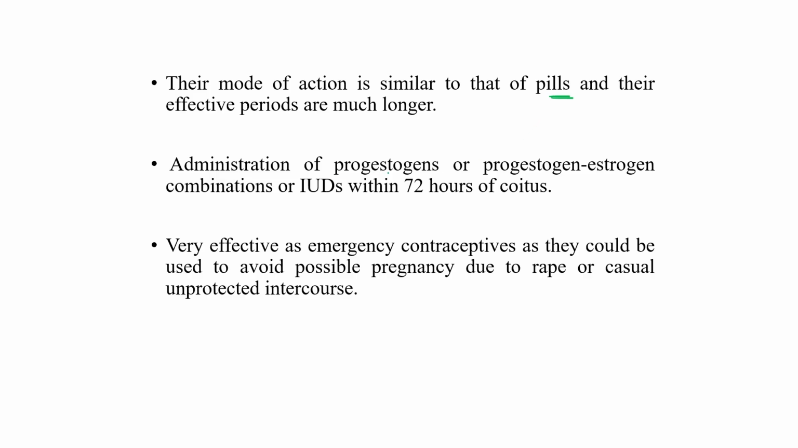The administration of progesterone or a progesterone-estrogen combination, or an IUD, within 72 hours of coitus, is to avoid pregnancy. This is a very effective emergency contraceptive, as it can be used to avoid possible pregnancy due to rape or casual or unprotected intercourse.